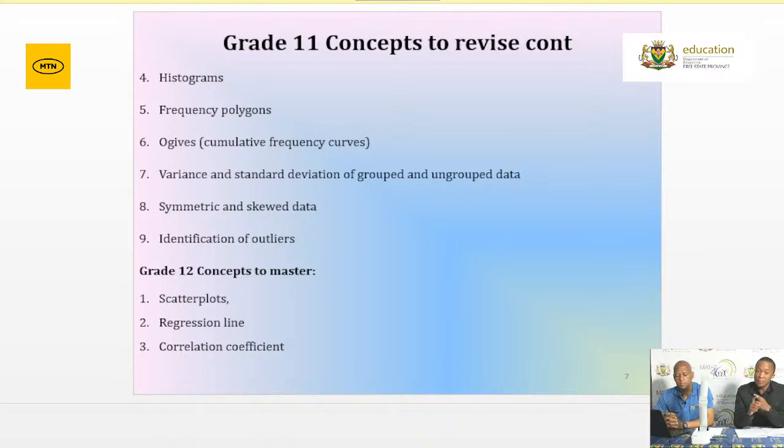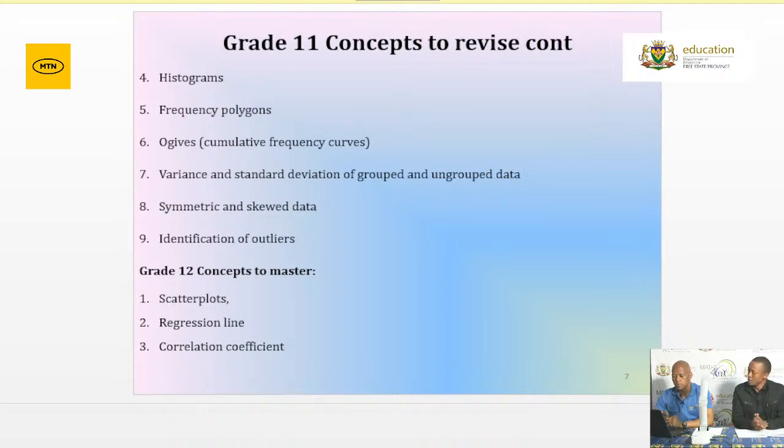So it's either no correlation, or there's a weak, moderate, strong, or perfect correlation. So the value you get when determining the correlation coefficient will give you the direction and the strength of association between your two variables. Make sure that you practice those questions, because more often than not, the examiners do ask how these variables relate in terms of the correlation coefficient.